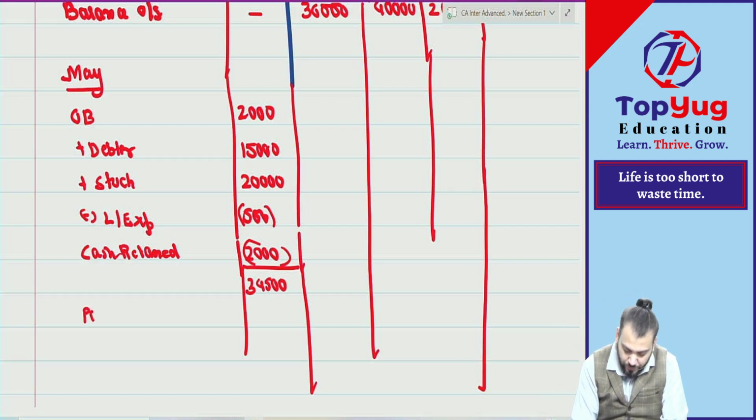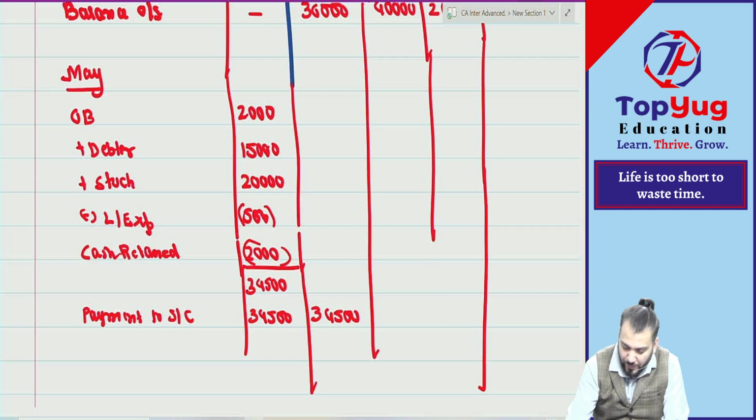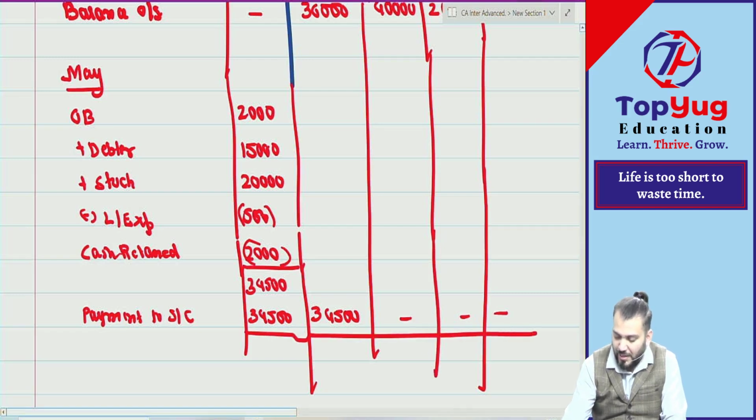Payment to sundry creditor 34,500. Nil, nil, nil. What is the balance outstanding?